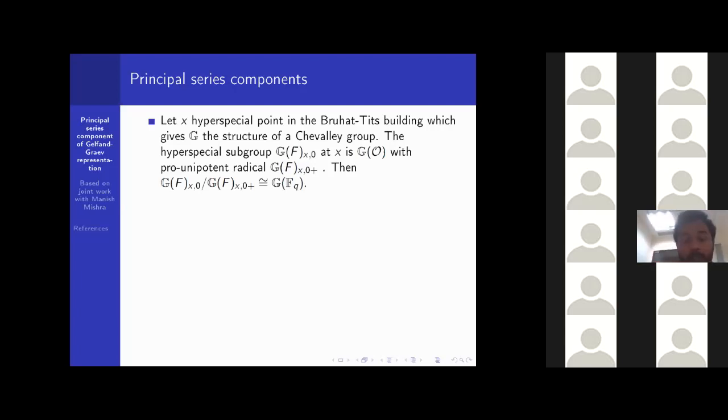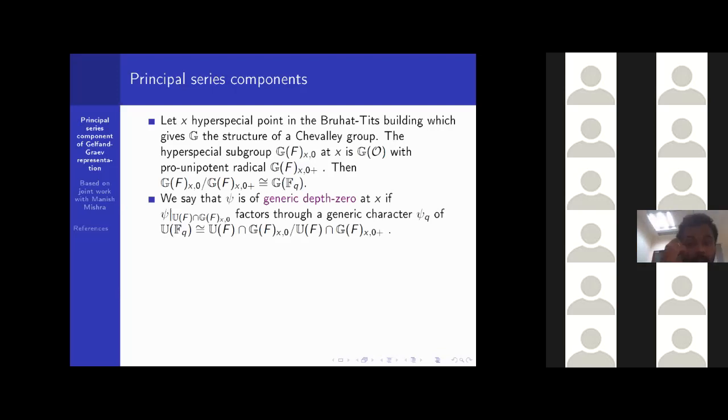Okay, so anyway, we say that psi is of generic depth 0. Our psi was the generic character. That psi is called generic depth 0 at x if psi restricted to this subgroup U_F intersection G_F(x,0) factors through a generic character psi_q of this finite unipotent group U over F_q. That is nothing but U_F intersection G_F(x,0) modulo U_F intersection the pro-unipotent radical of G_F(x,0), that is G_F(x,0+).